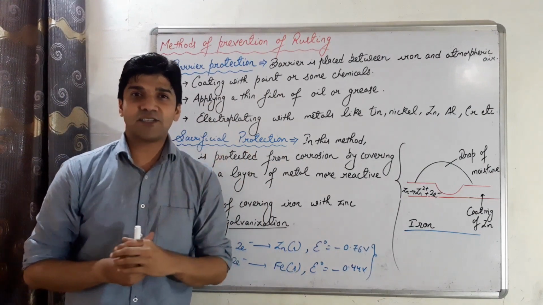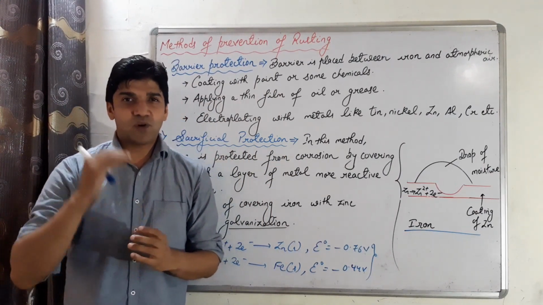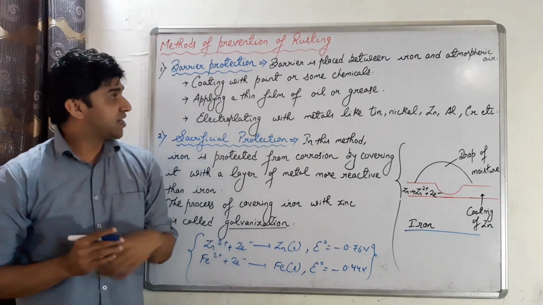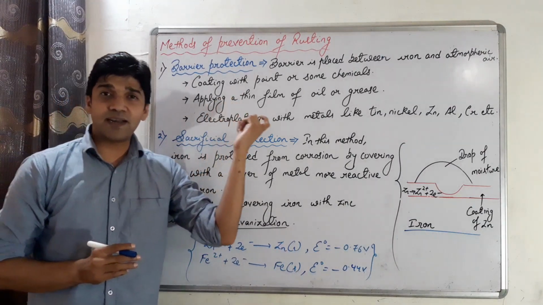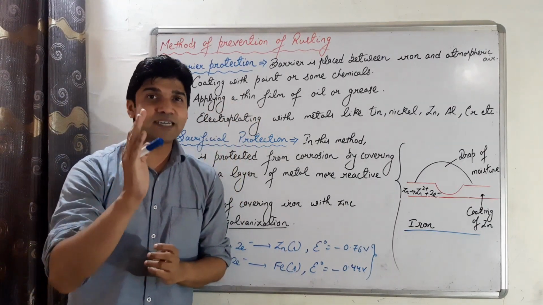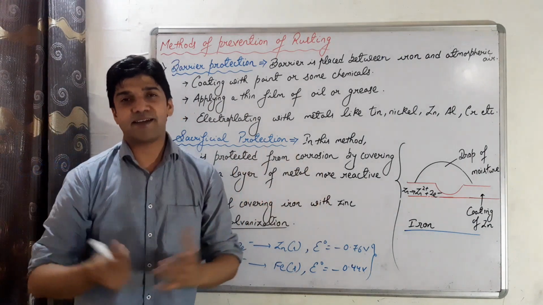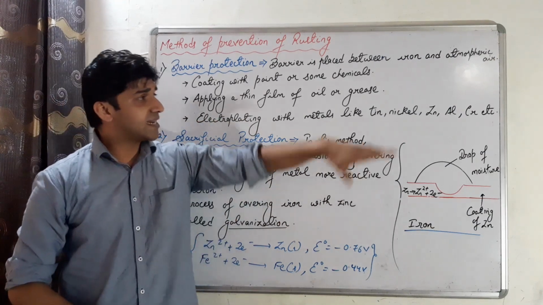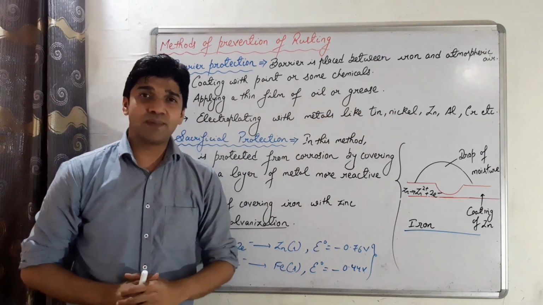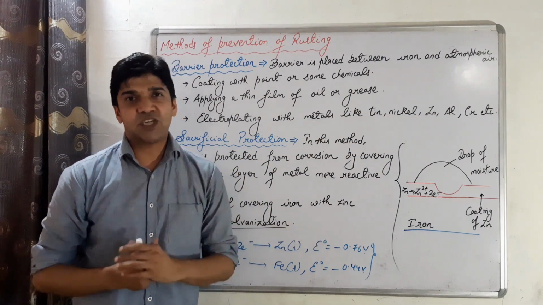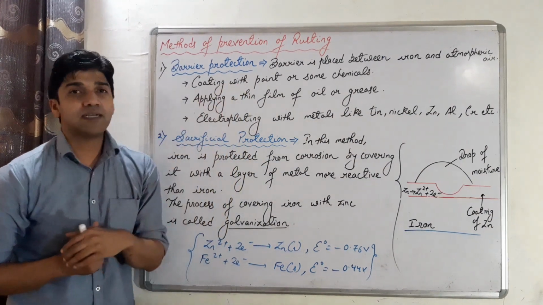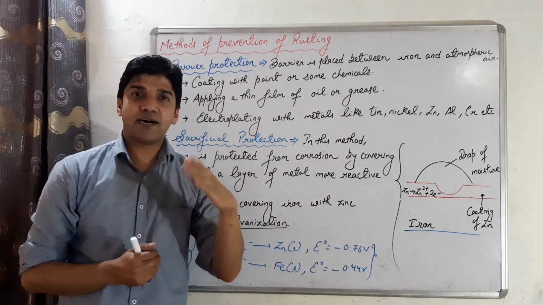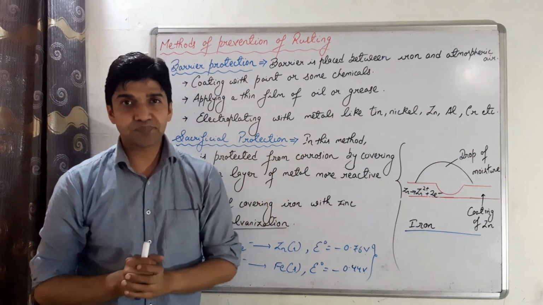For example, in case of car, scooter, bus, cycles, we have coating of paint which prevents the rusting of iron. Similarly, we can have a thin film of oil or grease on the moving parts of machines which prevents the rusting of iron. And lastly, we have electroplating with metals like tin, nickel, zinc, aluminium, chromium, which prevents the rusting of iron. So these three methods are under barrier protection, which have a barrier between the metal and the atmospheric air.